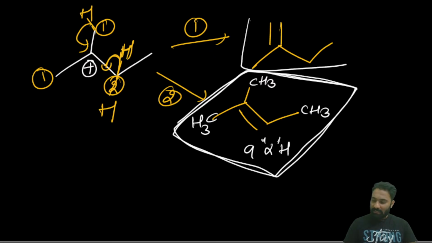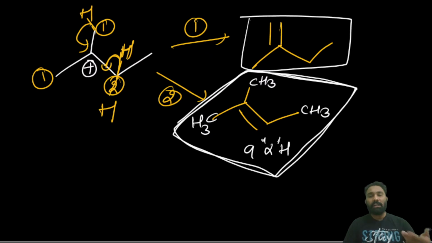And if a less stable alkene is produced, that we call as a Hofmann alkene. Clear? Lesser stable alkene if it is produced means Hofmann. More stable if it is produced means Saytzeff. That's it. This one. Next one. Next type. Second type of the reaction.